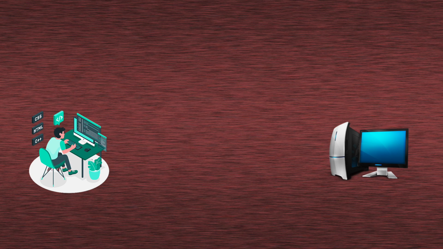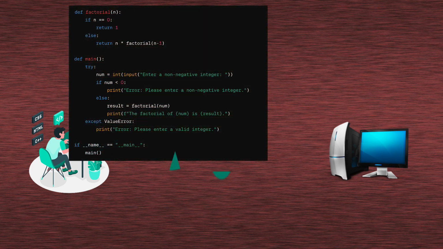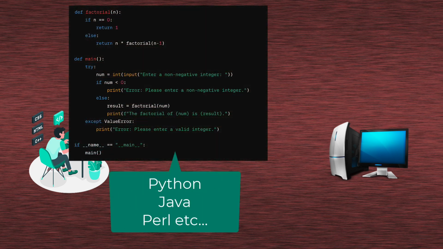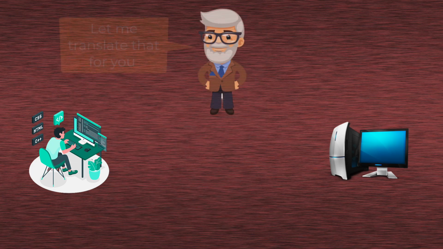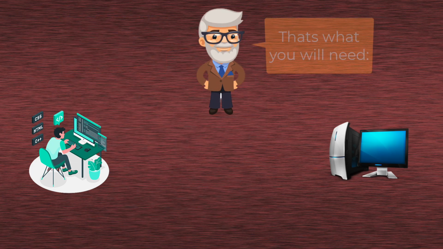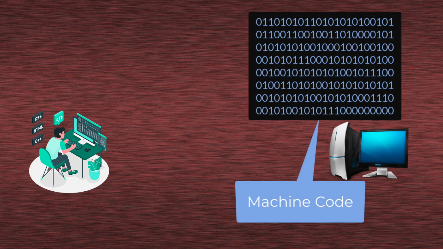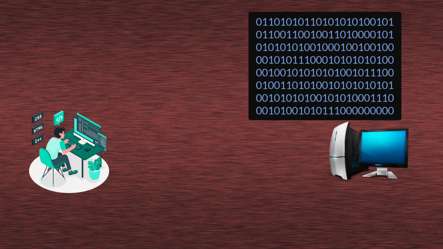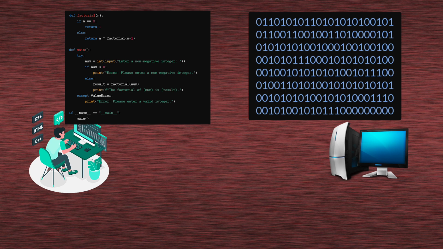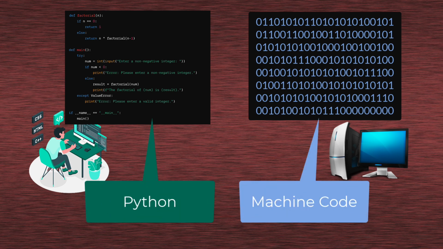The same thing happens when you write a program. You write it in one version of programming languages, like Python or Java or Perl, there are many. And then whatever you write is translated to another version, which is called machine code or binary code. And that's where you can find those strings of ones and zeros, because machine code is something the computer understands, and Python or JavaScript or another programming language is something that we should understand. So we have, let's say, machine code and Python, and then there is a translator in the middle that translates between those two. And that's basically it.